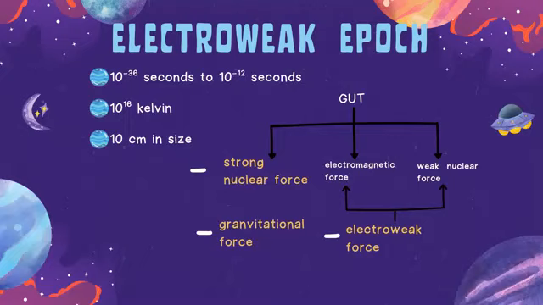Here in this epoch we have the strong nuclear force, which is separated from the GUT. Now we have three main forces: the strong nuclear force, the gravitational force, and the electroweak force. As you can see, they are in yellow. The electroweak force is a combination of the electromagnetic force and the weak nuclear force.